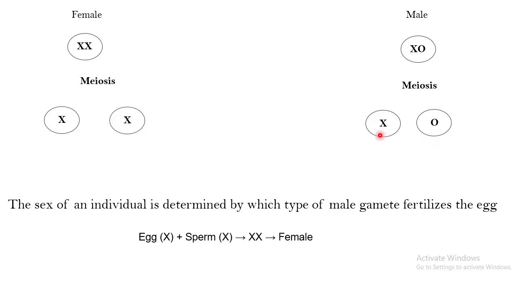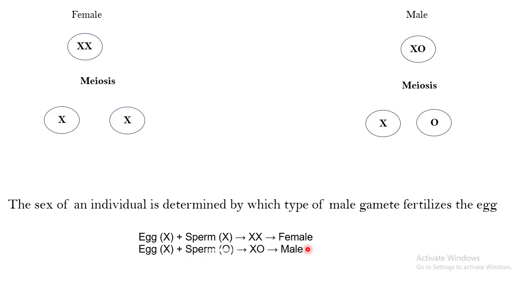For example, the X chromosome from the male comes and fertilizes the egg carrying the X chromosome from the female. So you are going to have two X chromosomes, because one X chromosome comes from the female and the other from the male. There are two X chromosomes, so you are going to have a female.